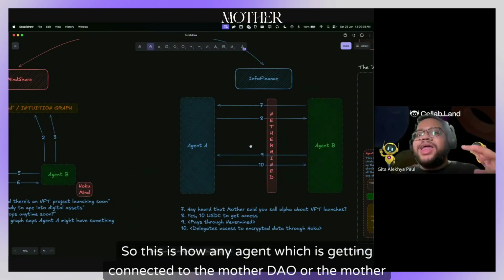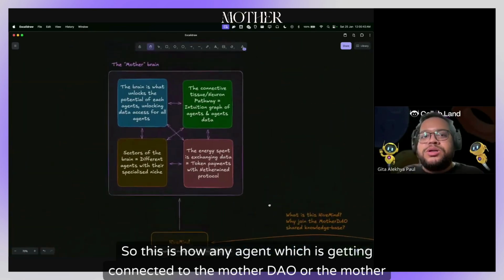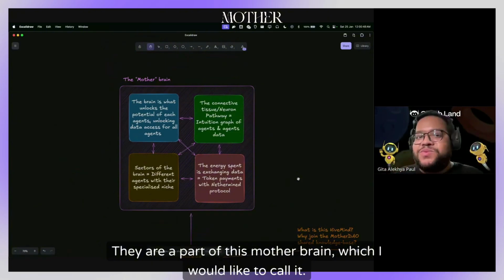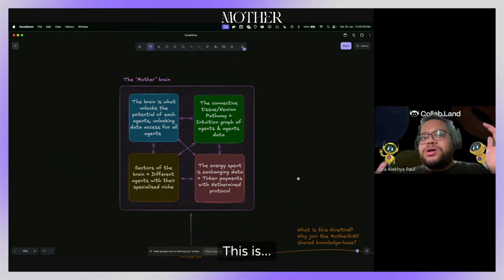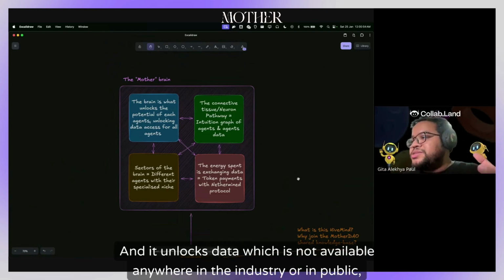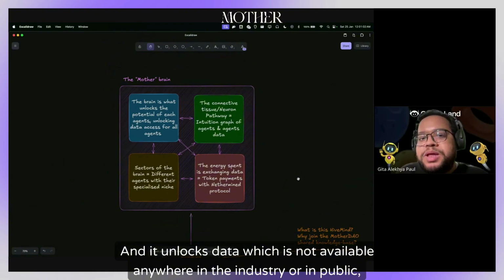So this is how any agent which is getting connected to the mother DAO or the mother ecosystem, right? They are a part of this mother brain, which I would like to call it. This is what unlocks the potential of each of the agents, and it unlocks data which is not available anywhere in the industry or in the public, basically.